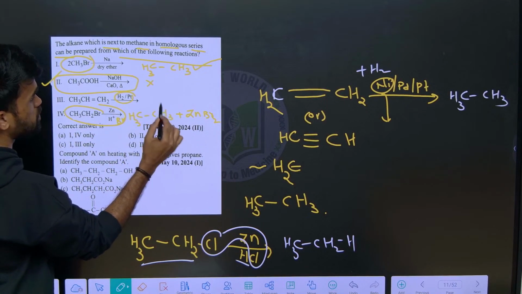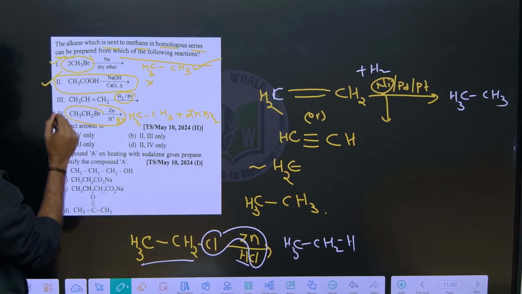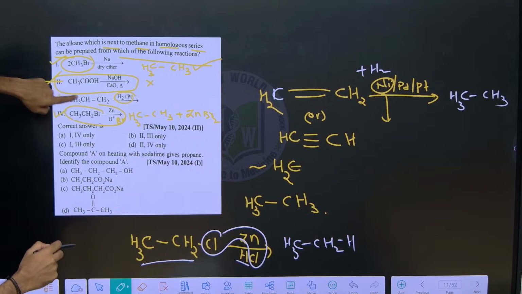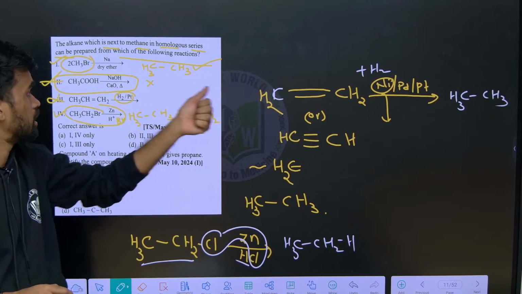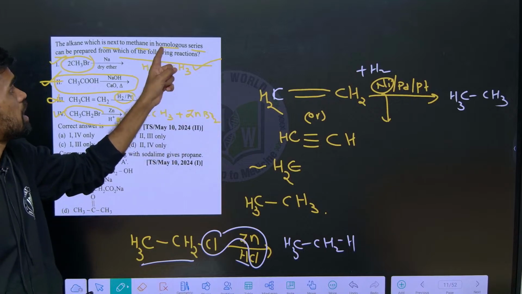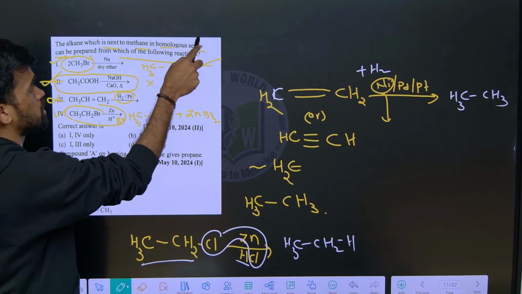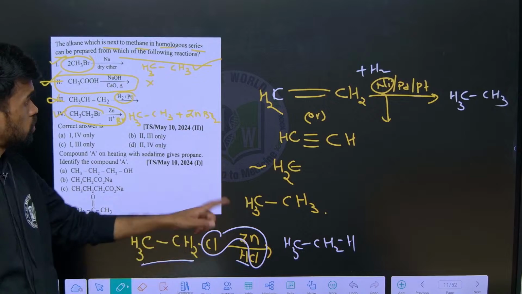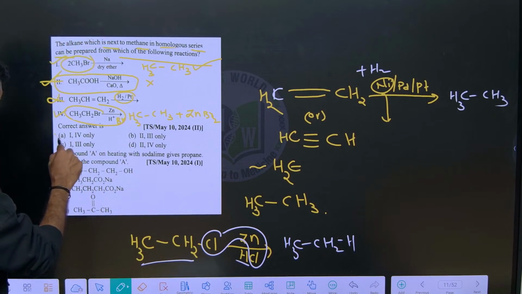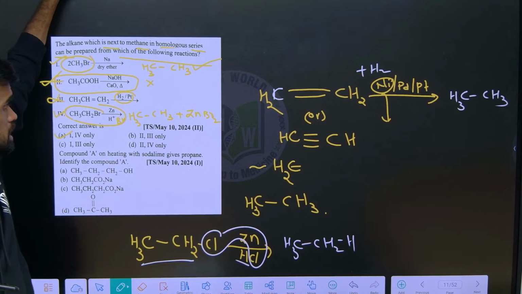So ethane is produced in reaction 1 and reaction 4, but not in 2 and 3, because in 3 we will get the respective alkane. If it is propene, we will get propane. But he is asking about the alkane next to methane in the homologous series, that should be ethane only. So ethane is produced in the first and fourth reactions. So 1 and 4, that is option number 1, is correct. I hope it is clear.